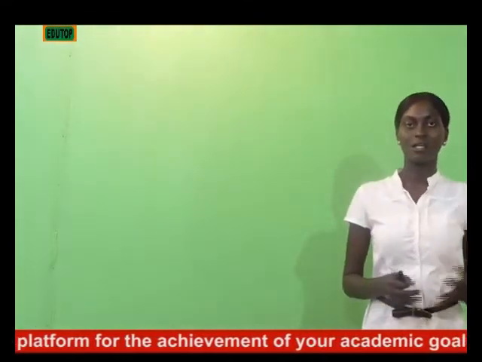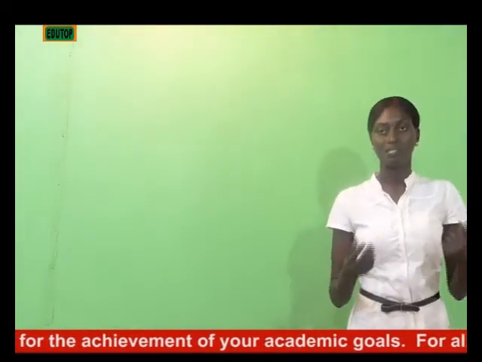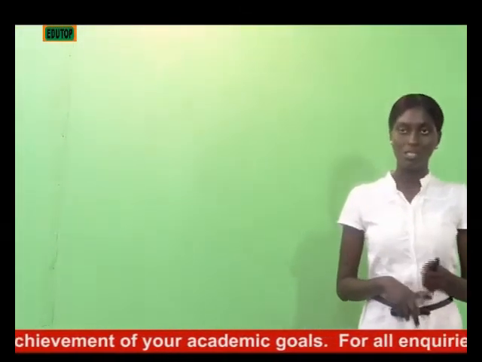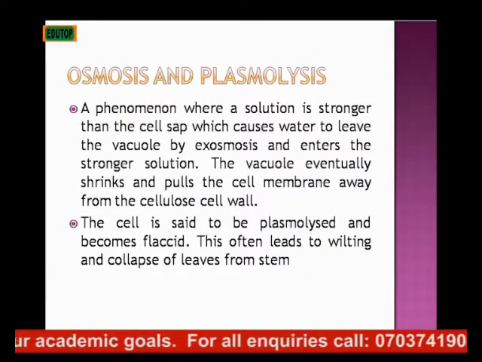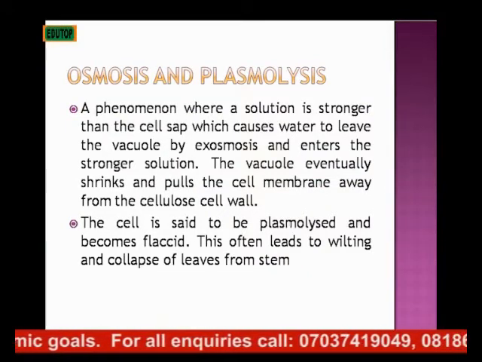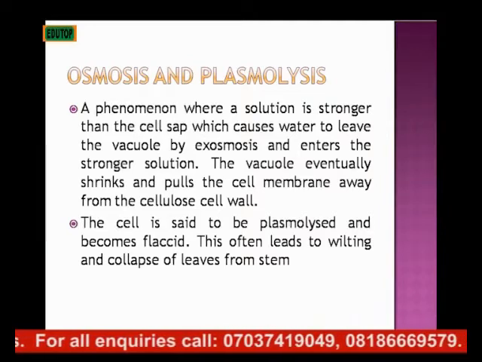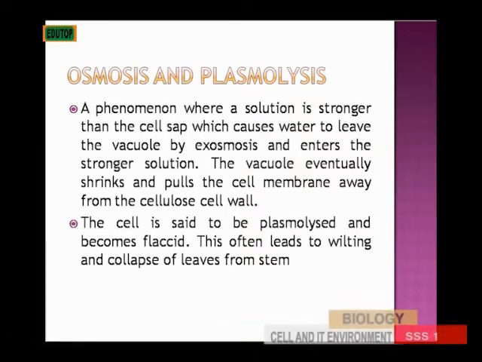Now to the next main process of the cell, we have plasmolysis. Plasmolysis is a phenomenon where a solution is stronger than the cell sap, which causes water to leave the vacuole by osmosis and enter the stronger solution.